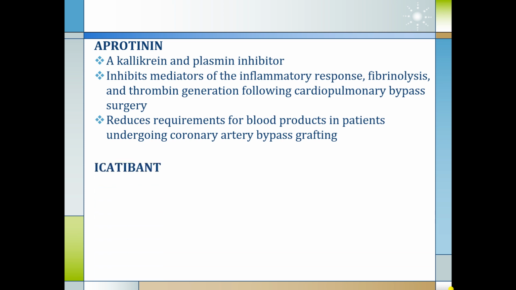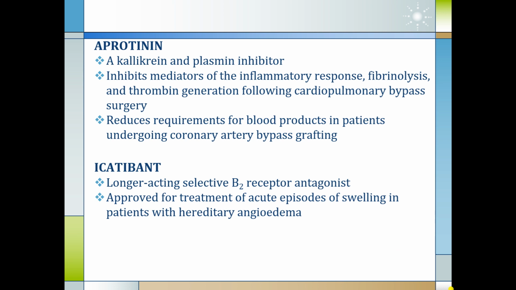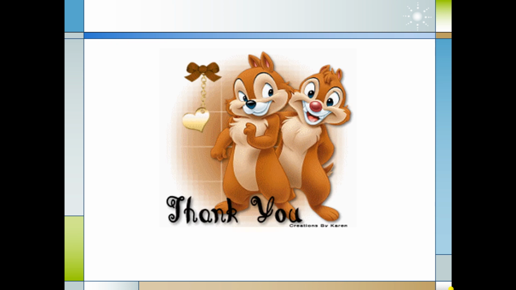Another drug is icatibant. It is a longer acting selective B2 receptor antagonist. It is approved for the treatment of acute episodes of swelling in patients with hereditary angioedema. So, this finishes our discussion on the plasma kinins, renin inhibitor, ACE inhibitors, and angiotensin receptor blockers.